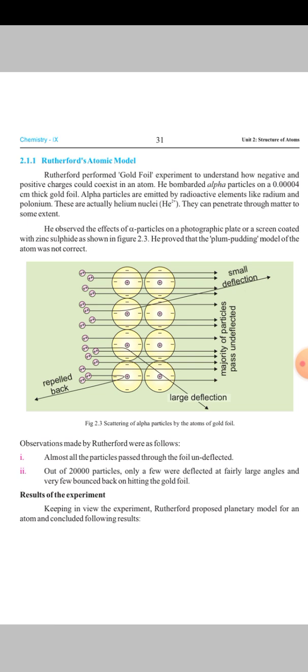Observations made by Rutherford were as following. Almost all the particles passed through the foil undeflected. Out of 20,000 particles, only a few were deflected at a fairly large angle and very few bounced back on hitting the gold foil. Result of the experiment. Keeping in view the experiment, Rutherford proposed a planetary model for an atom. He concluded as follows.